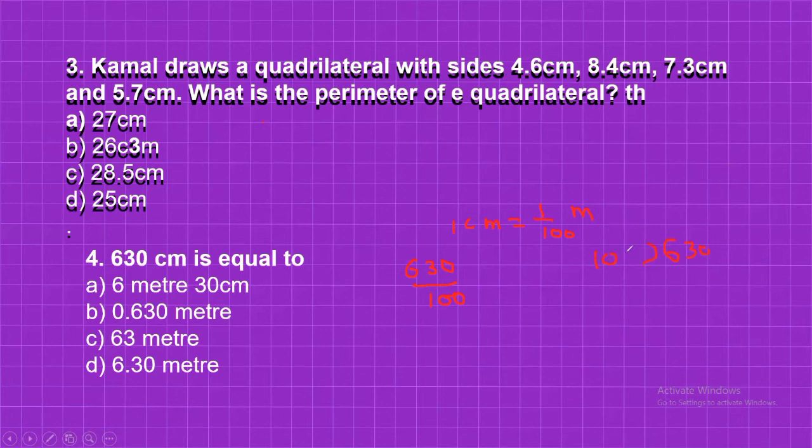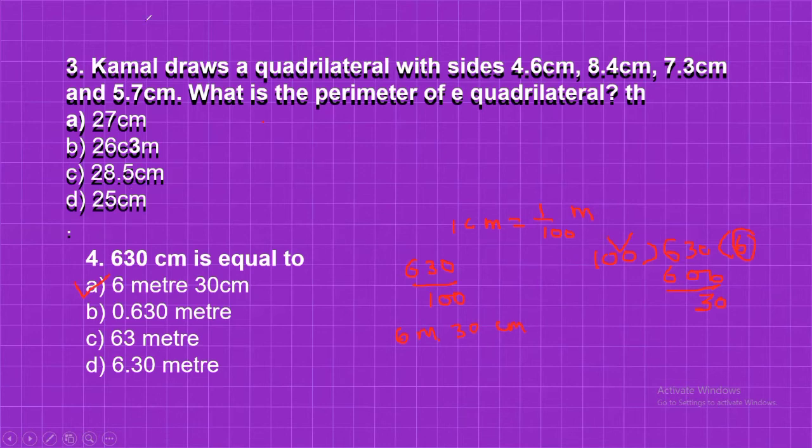630 divided by 100. 100 6 times is 600, and 30 is the remainder. So 30 is not divisible by 100. In that case the answer will be 6 meter, and the remainder is 30, so 30 will be the centimeter. So the option will be 6 meter and 30 centimeter. Option A is the correct answer. Got it? If you just want to divide, the long division method will be very easy to convert one unit to another unit.